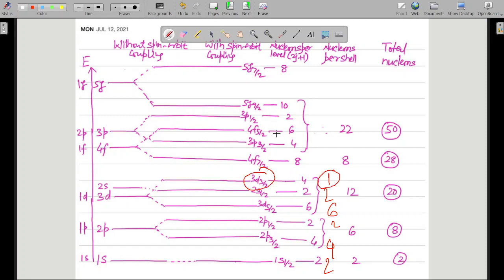Okay. So you can clearly see the nuclear configuration. It is the nuclear configuration with respect to proton. What is it? Nuclear configuration with respect to proton is 1s1/2 ^2, 1p3/2 ^4, 1p1/2 ^2, 1d5/2 ^6, 2s1/2 ^2, 1d3/2 ^1. This is the nuclear configuration with respect to proton. So 1d3/2 ^1.